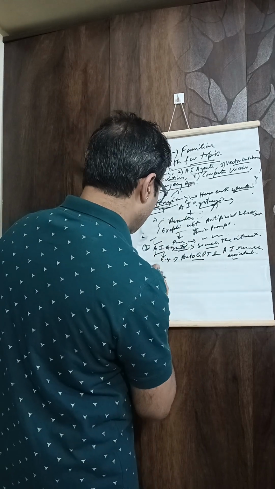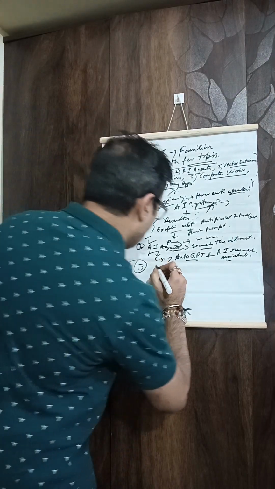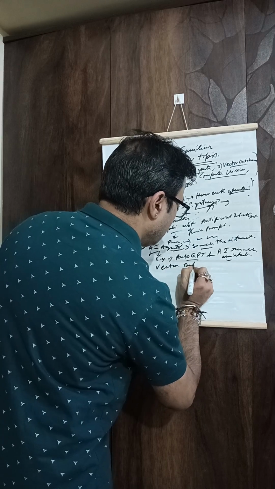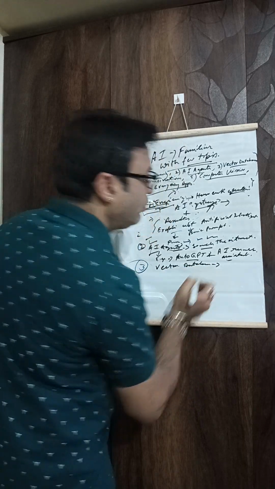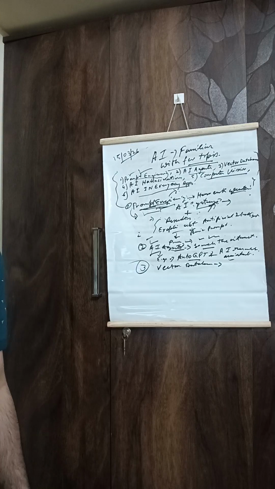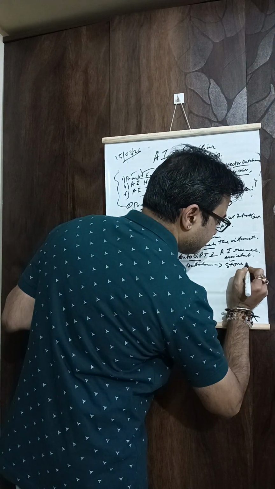I will come to the next topic today, that is vector database. We need to know what a vector database is. Vector databases store embeddings. Embeddings are numerical representations of text, images or data. So what is a vector database? It stores embeddings.